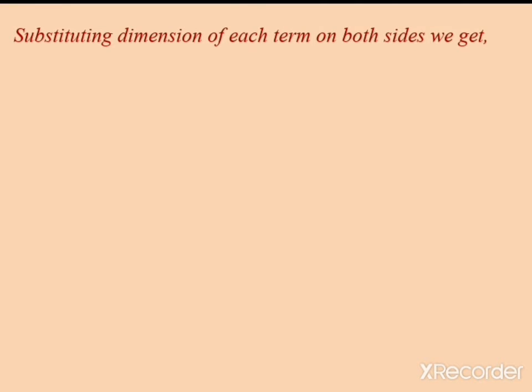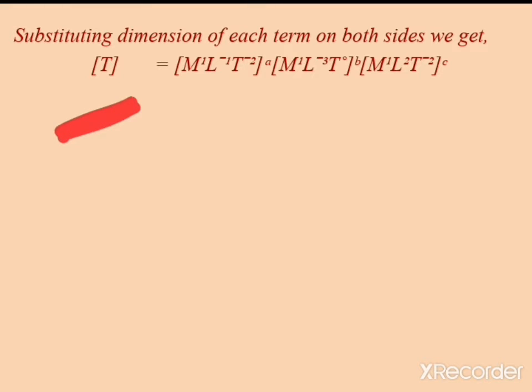Substituting the dimensions of each term on both sides of the equation, we get the dimension of T on the left. On the right, this is the dimension of pressure, this is the dimension of density and this is the dimension of energy.